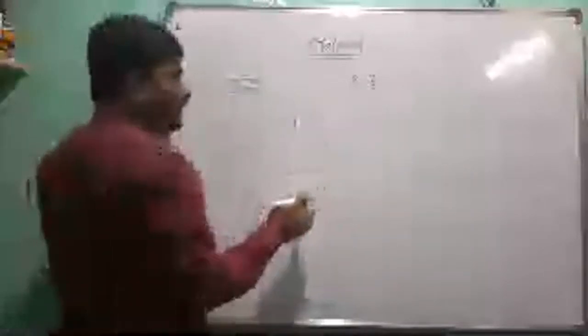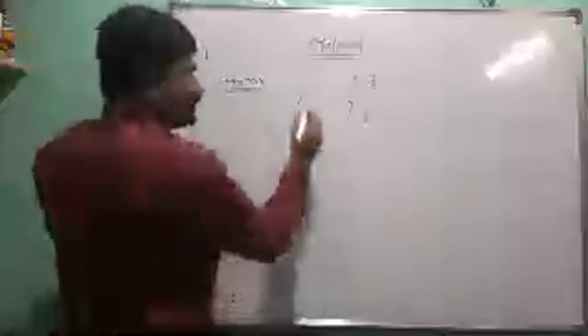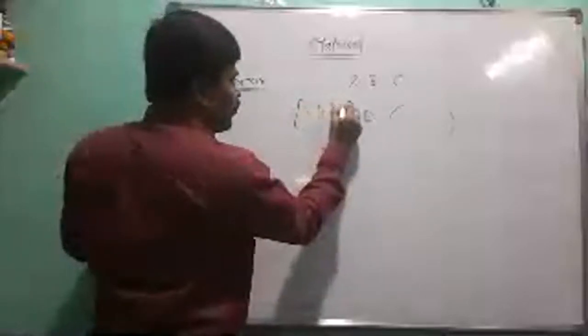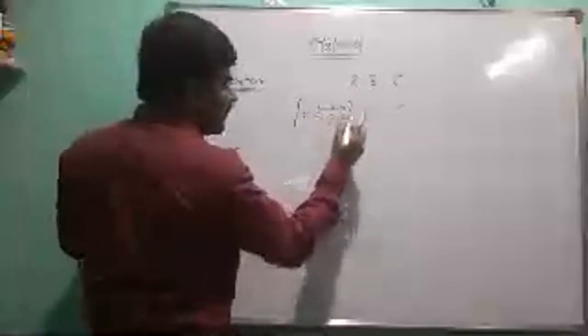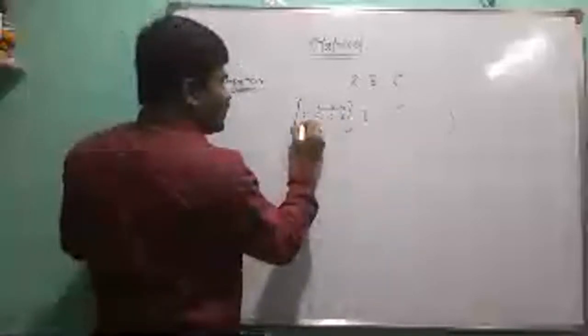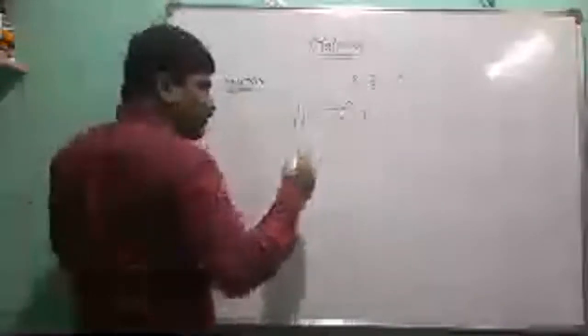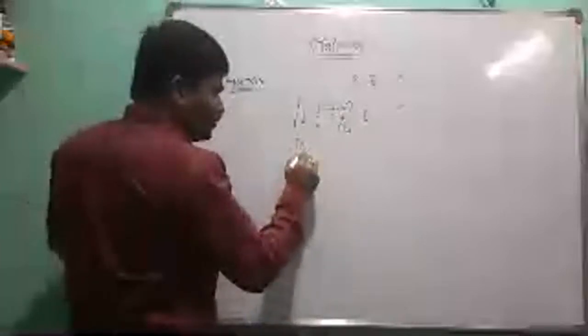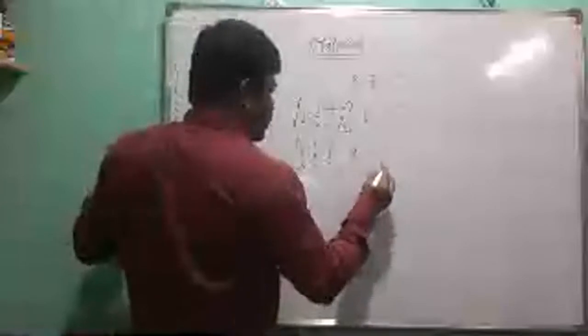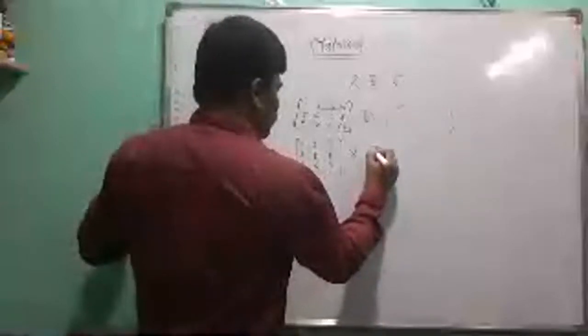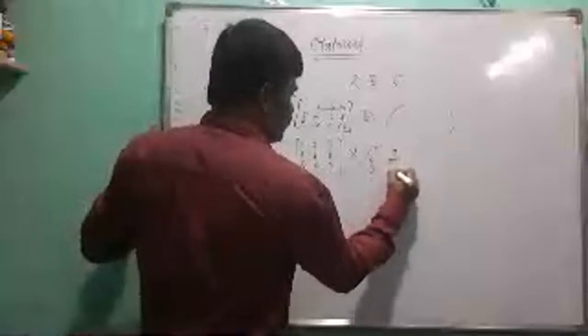From this bracket, we take the numbers. For example, we take 1, 2, 3, 4. Here we take the numbers row-wise. So this is one row. Similarly, 5, 6, 7, 8 is also a row, and 9, 10, 11, 12 is also a row. Not only rows, we can take column-wise also. This can also be written in round brackets.